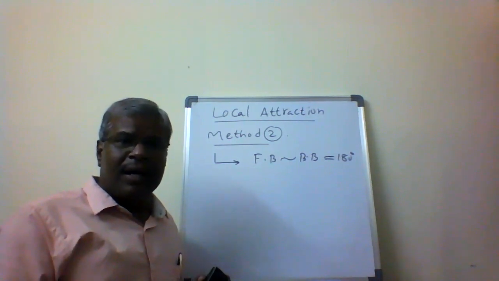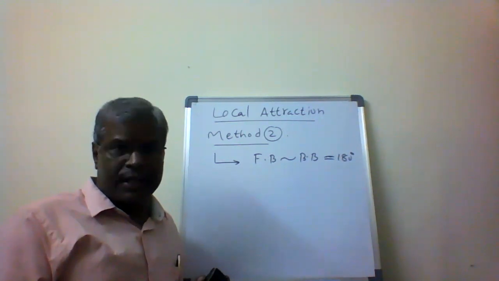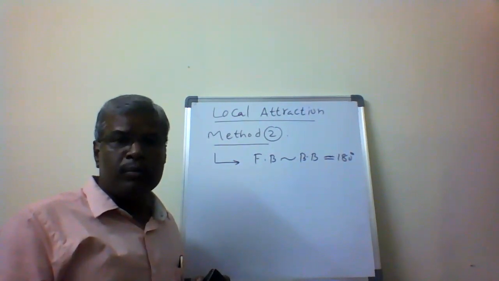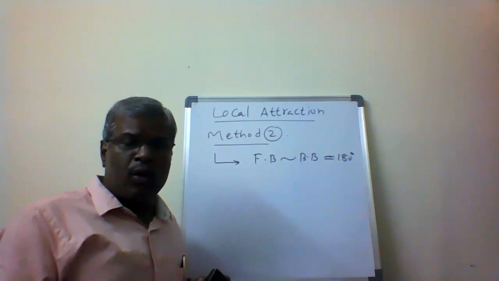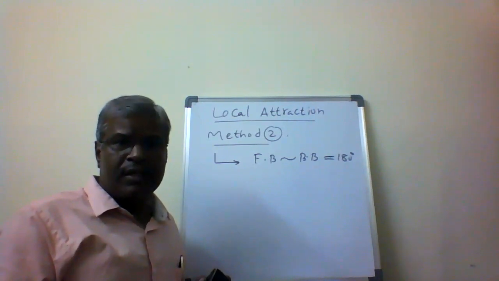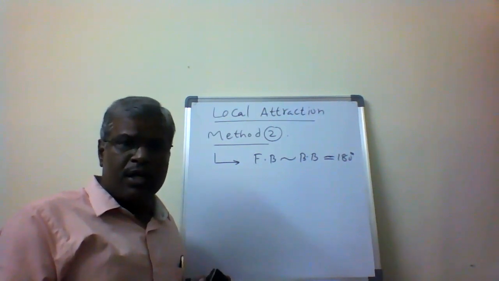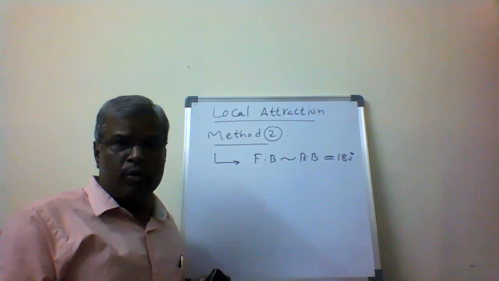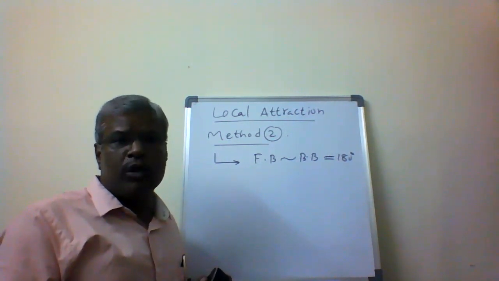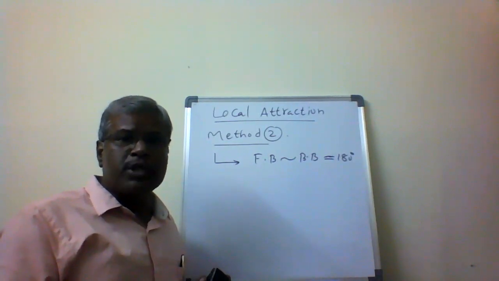So these are the methods to correct the angles and the bearings if the traverse is suspected to be affected by local attraction. We will work out one problem so that we can understand how local attraction appears in the traverse, how to identify the error using the interior angles and the bearings, how it is corrected, and how the correction is applied and distributed to the other sides of the traverse. We will work out one problem so that we can understand the principle of local attraction.